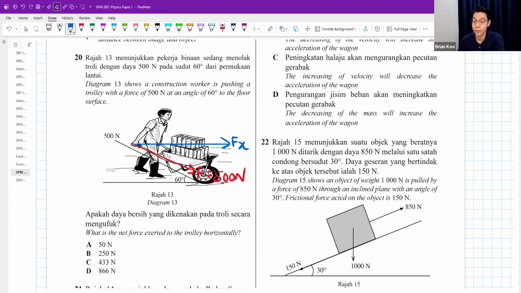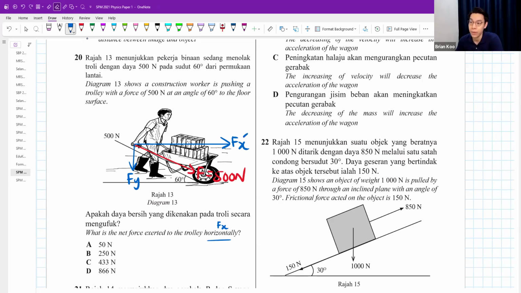When you push a trolley like that, some of the force will be pushing the trolley forward horizontally. Some of the force will be pushing the trolley downwards vertically. Horizontal and vertical. Right now, we are looking for the horizontal. And the horizontal force